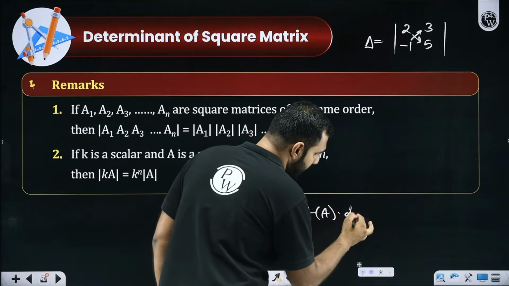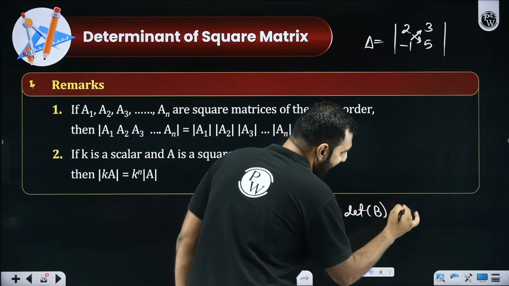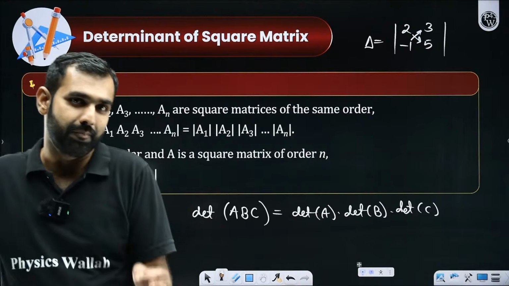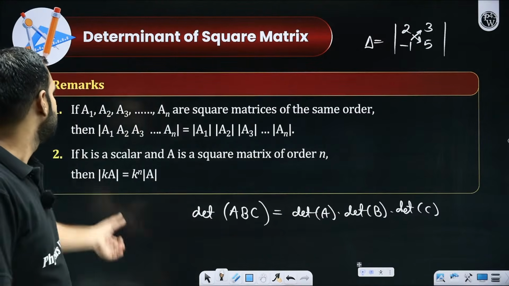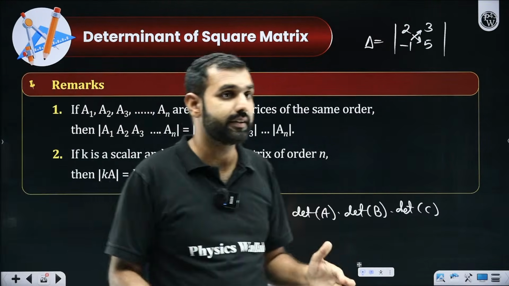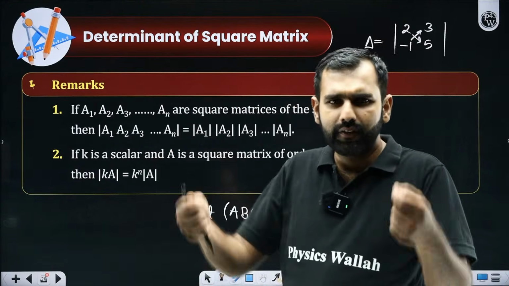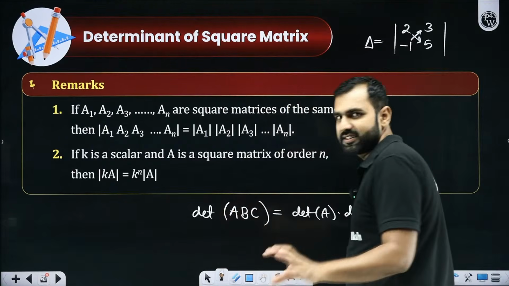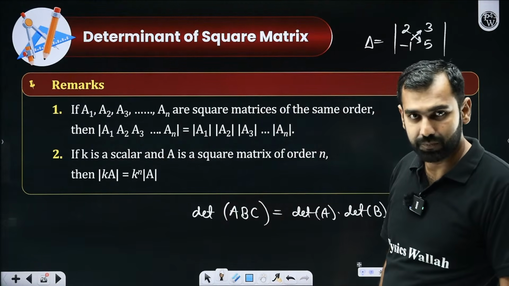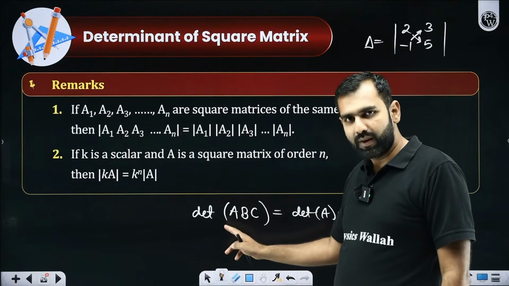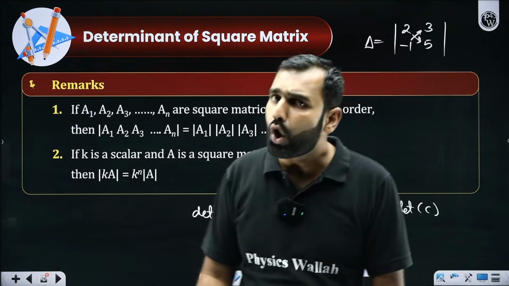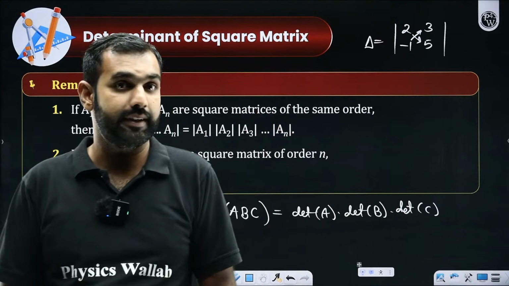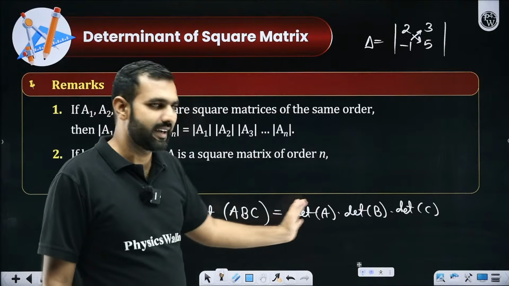So whether you are multiplying 3 matrices and then taking its determinant, or you individually find the determinant of A, the determinant of B and the determinant of C, and then multiply them, the result is going to be the same. First of all, this sign here is not a sign of modulus. This sign here represents determinants. It means that determinant is such a beautiful operation over multiplication that whether you take the product of matrices first and then find its determinant, or you find their individual determinants and then take the product, the result is the same. Did you understand that, or shall I repeat it?